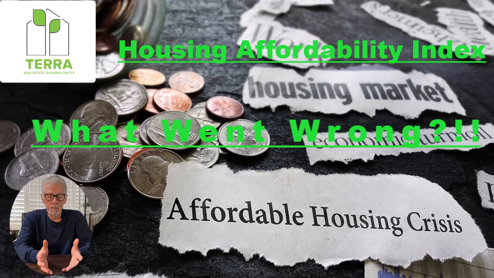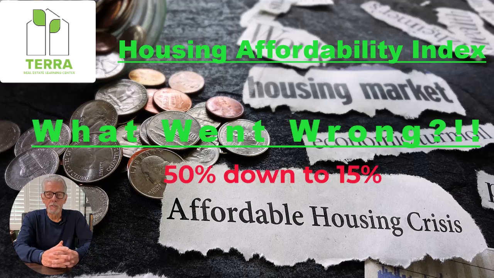Today, we will begin by exploring the Housing Affordability Index, understanding its calculation and significance. Next, we aim to uncover the causes of its notable decrease from 50% to around 15%. This index gauges the accessibility of home ownership for a typical household, considering factors like income, housing costs, and mortgage rates. By analyzing these elements, we can gauge how attainable owning a home is for the average individual.